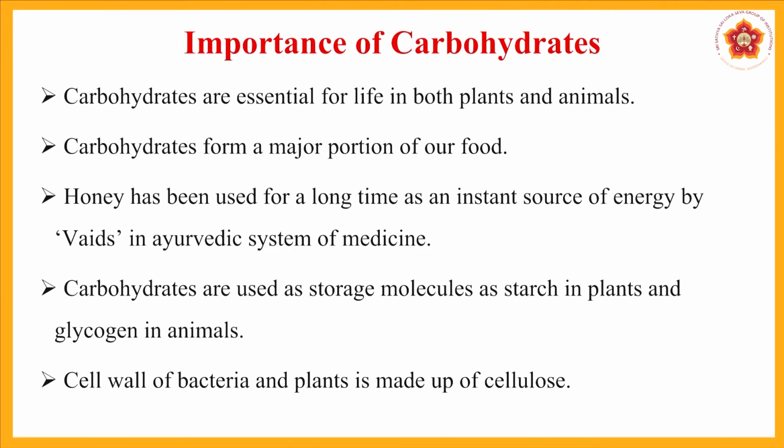Honey has been used for a long time as an instant source of energy by Vaids in the Ayurvedic system of medicine. So you know how much energy honey gives, and it is a very important energy source. Carbohydrates are also used as storage molecules, as starch in plants and glycogen in animals.